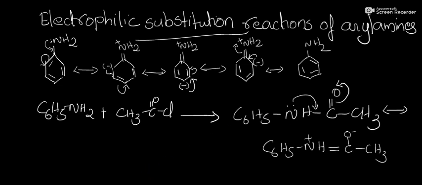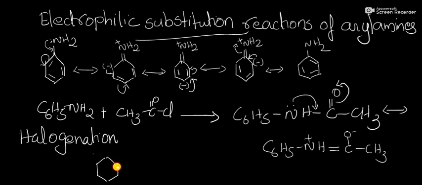For example, first we discuss halogenation. What is halogenation? Reaction with the halogens. First we consider the case of aniline. Aniline reacts with bromine, which is a halogen. It will be converted into 2,4,6-tribromoaniline, a tri-substituted aniline.